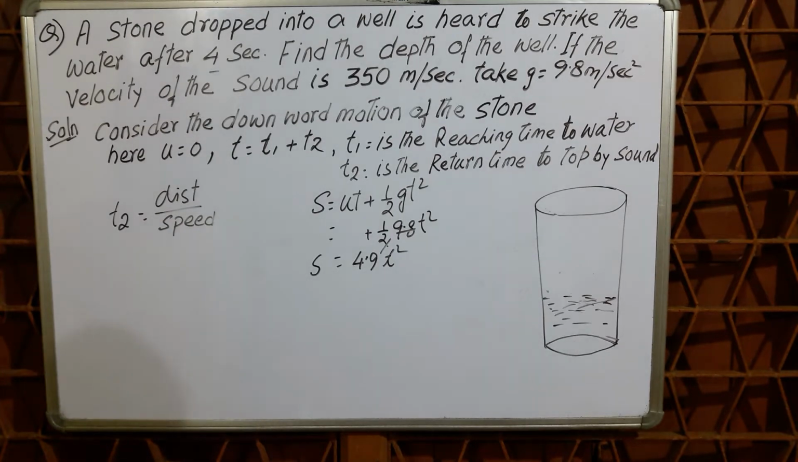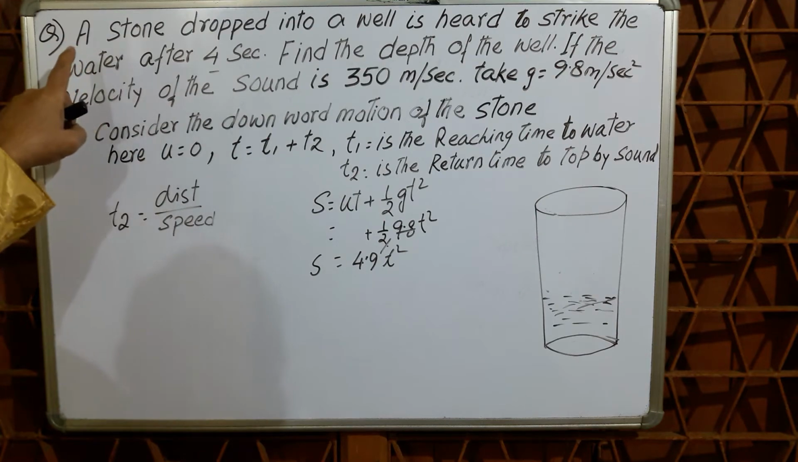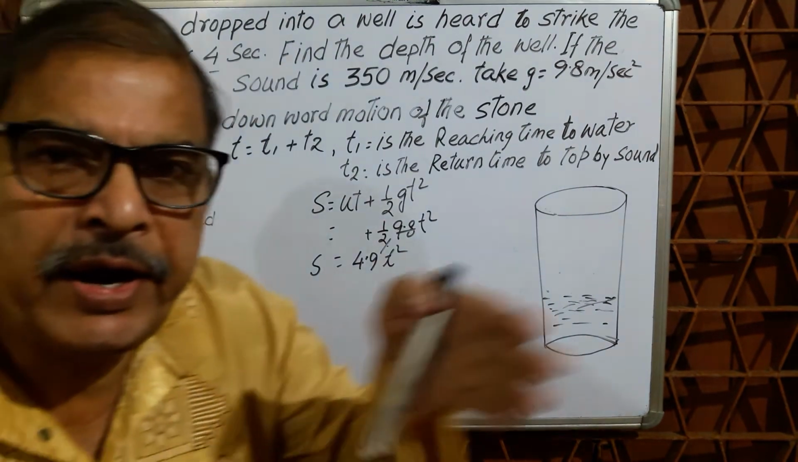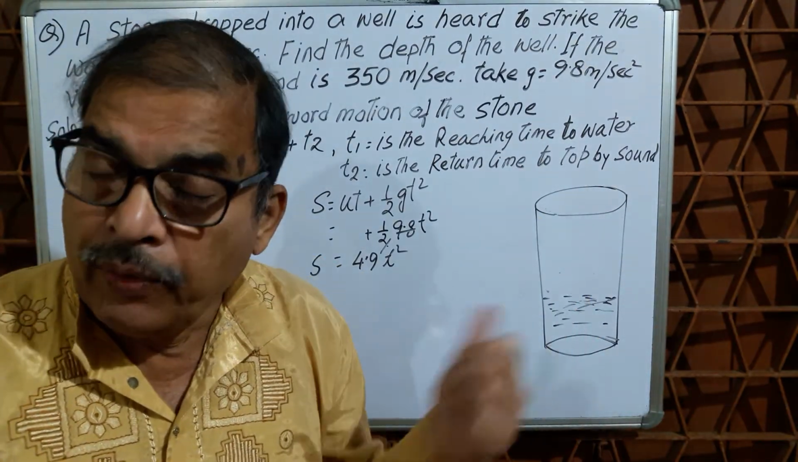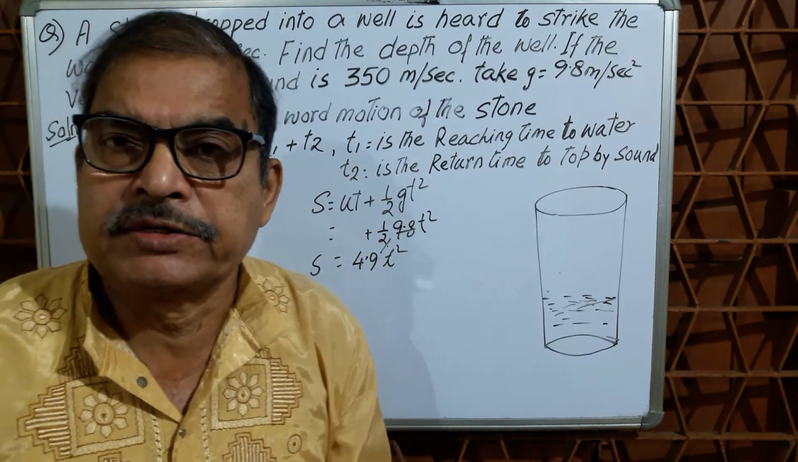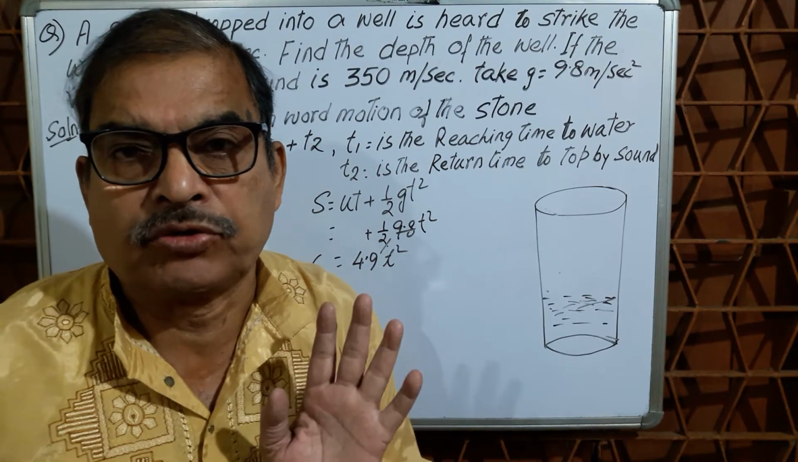Today's chapter is also motion. This motion chapter question is: a stone is dropped into a well. That means it is not a linear distance calculation, it is downwards. When it says well, that is downwards. So here acceleration is gravitational, that means 9.8 meter per second square.